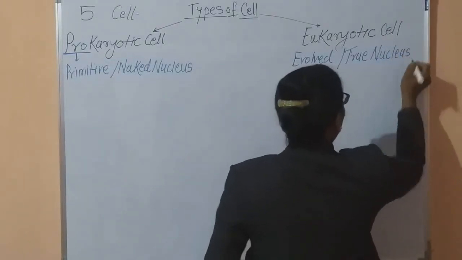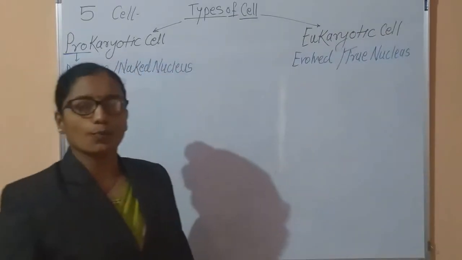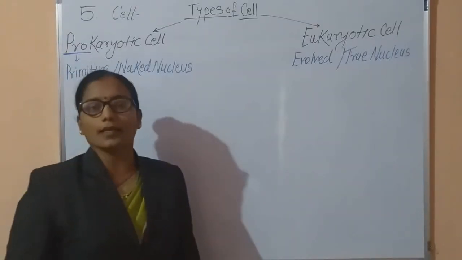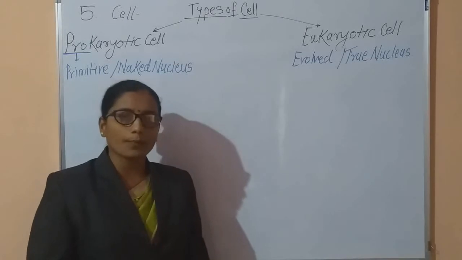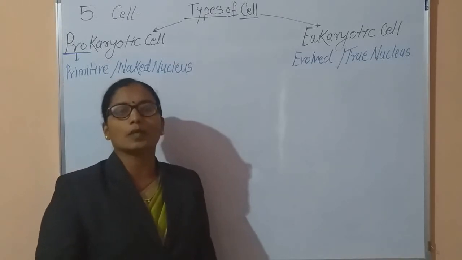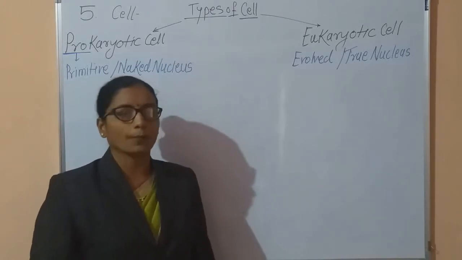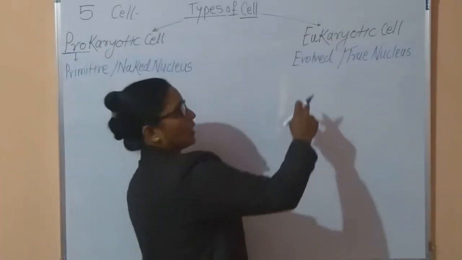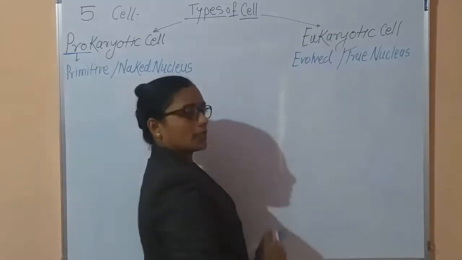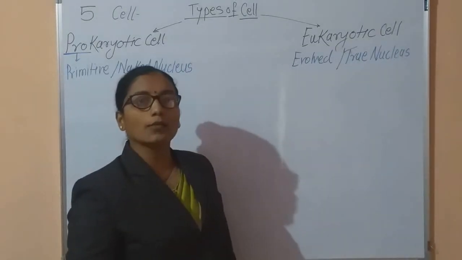If you are clear about these two points, you can easily understand what is meant by prokaryotic and eukaryotic cell. Primitive means that prokaryotic cells are not well developed, but eukaryotic cells are well developed, evolved cells.